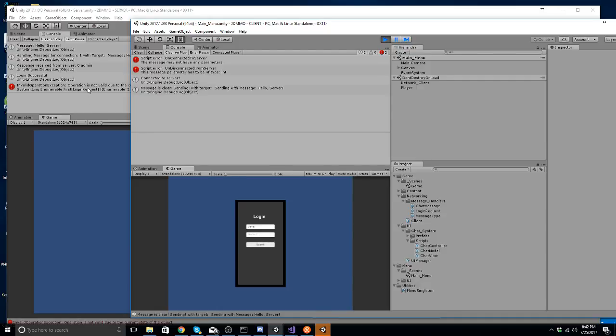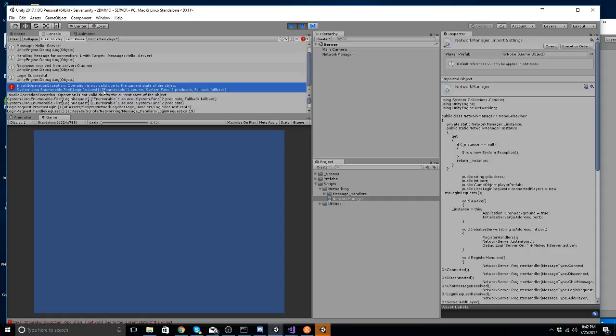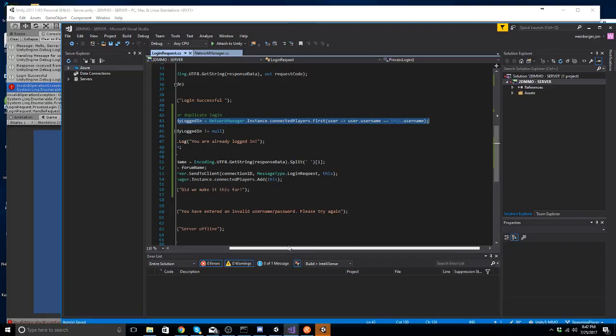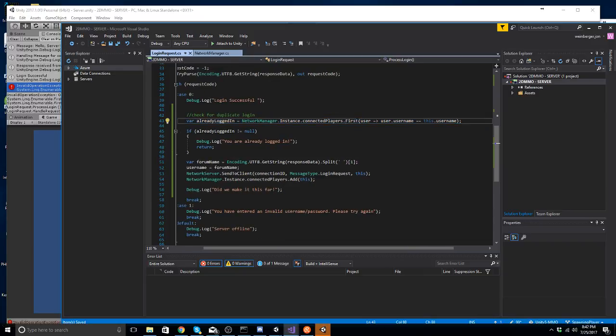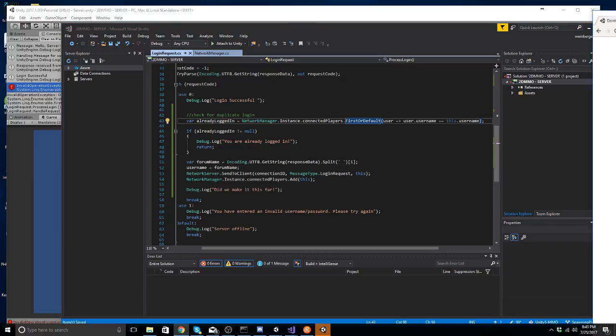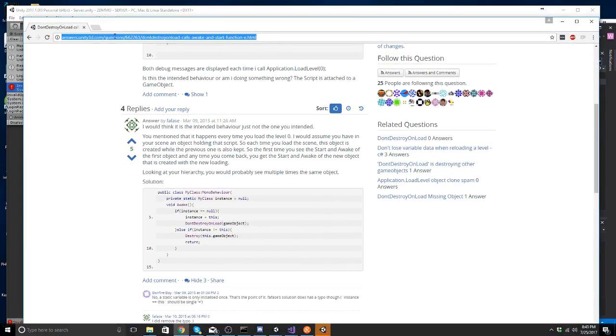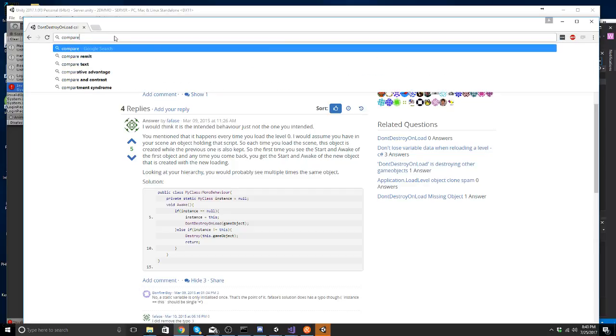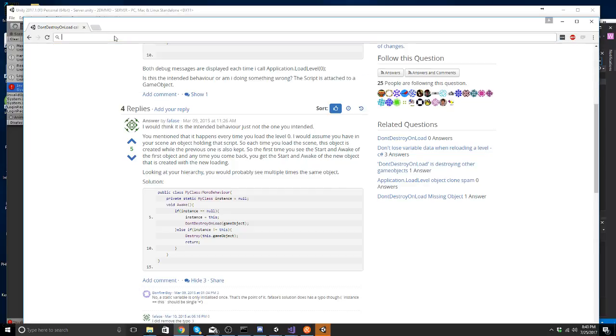Okay, and here it says InvalidOperationException. Operation is not valid due to the current state of the object. System Func predicate fallback. Alright, so it did not like, oh, okay, first or, okay, I think I need to use first or default. Let me see here. First or default. Hold on. Let me see here.